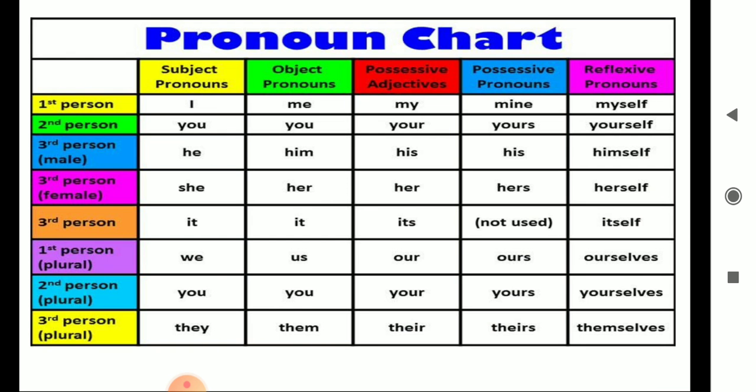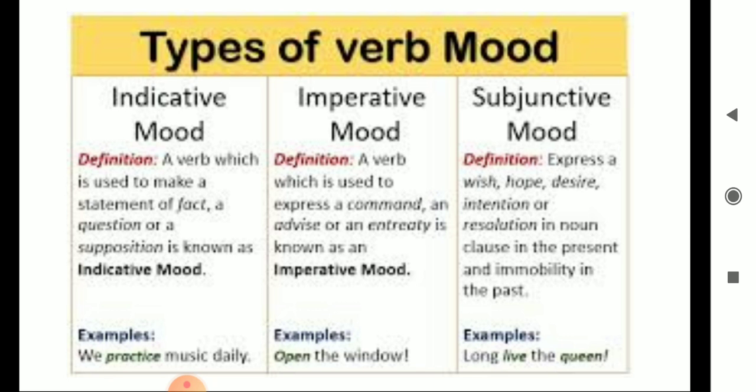Pronoun is again divided into 5, which is subjective pronoun, objective pronoun, possessive adjective, possessive pronoun, reflexive pronoun.